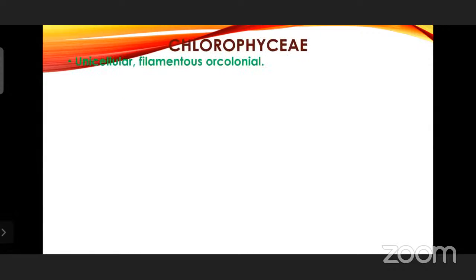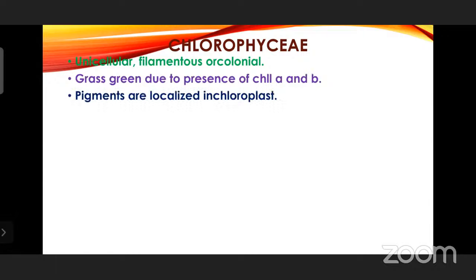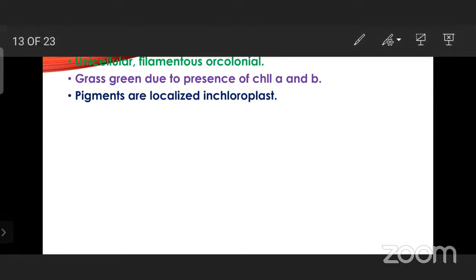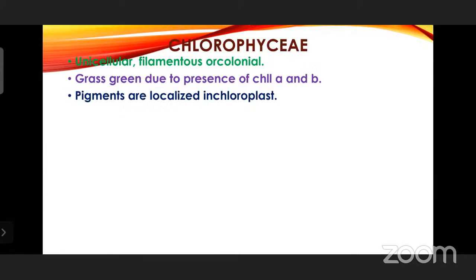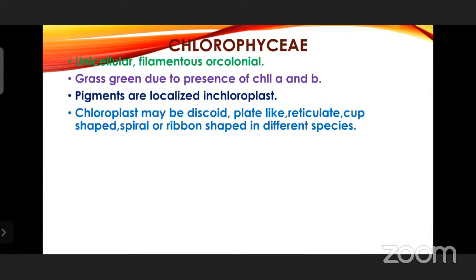Now, chlorophyce, these are unicellular, filamentous, or colonial. Filament means long, slender, or sometimes some of them are colonial also. Grass green, dark green, due to the presence of chlorophyll A and chlorophyll B. The predominance is chlorophyll A and chlorophyll B. Pigments are localized in chloroplast. Definitely, the pigments are present in the chloroplast only.